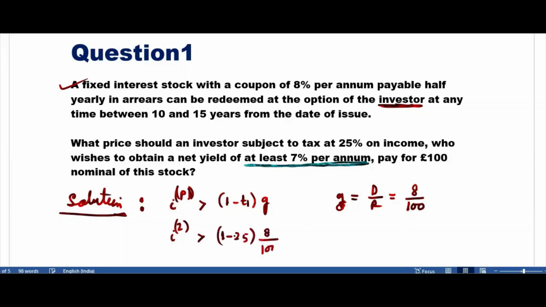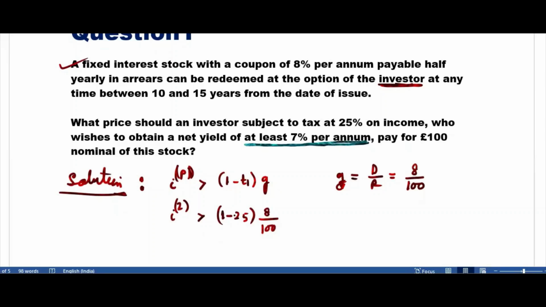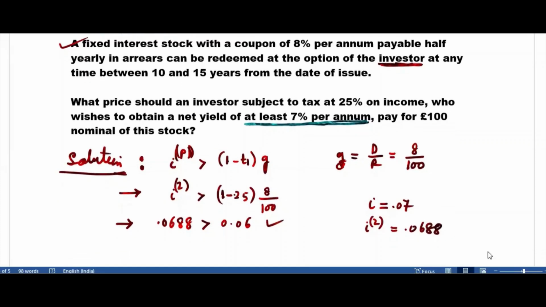8 divided by 100. What is I2? What is I2 here? Given 7%, right? 0.07. From that, you have to find I2. I is given 0.07. You have to find I2. What is I2 corresponding to I 7%? 0.0688. It's close to 7%. 0.0688 is greater than 1 minus, this is 0.75 multiplied by this 0.6. So this is correct. This is correct means there is a capital gain. This is what you needed to test. There is a capital gain.